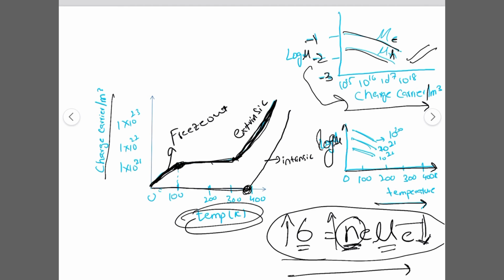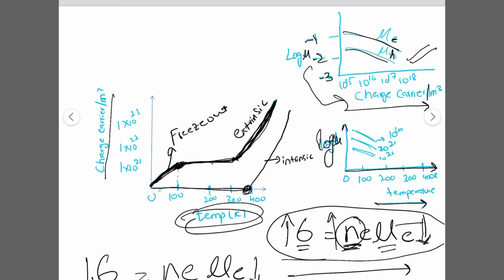But for conductors, with N e mu, the mobility term will also decrease, so the conductivity of metals or conductors goes down.